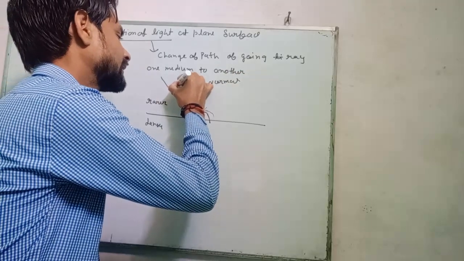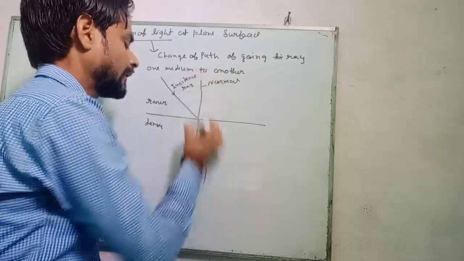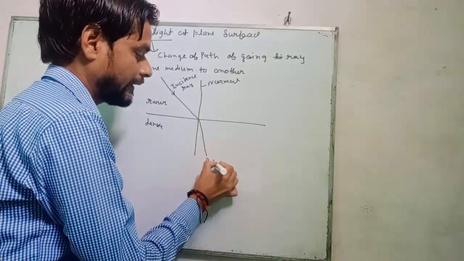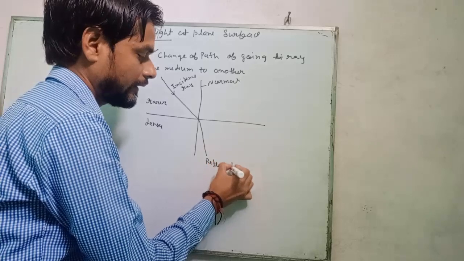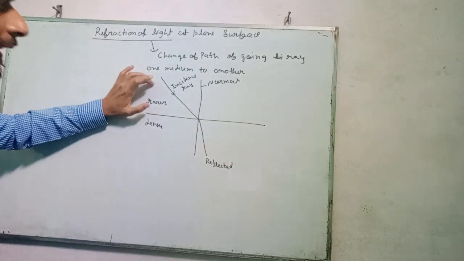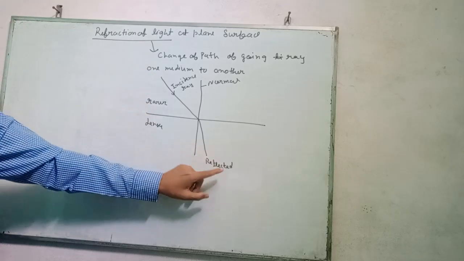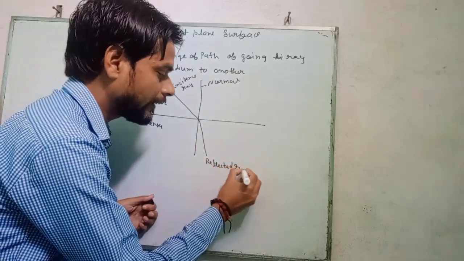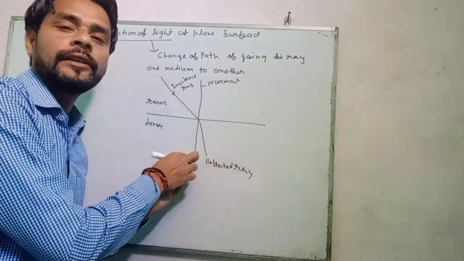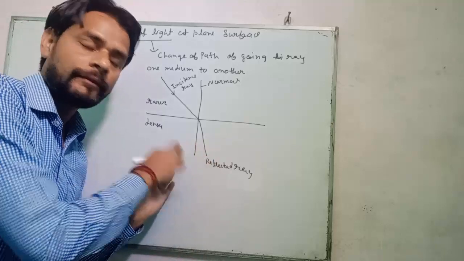That is the incidence ray. The refracted ray. If an incidence ray goes from rare to denser medium, then the refracted ray bends toward the normal.